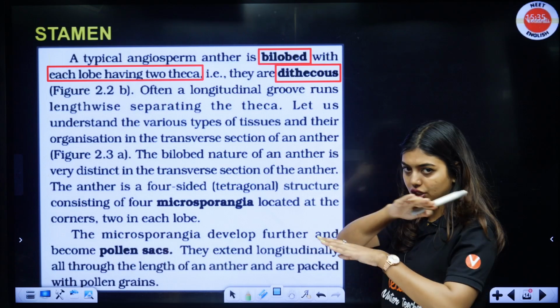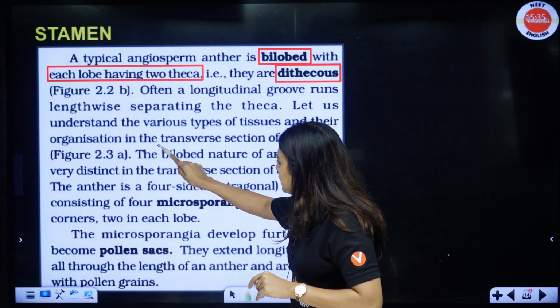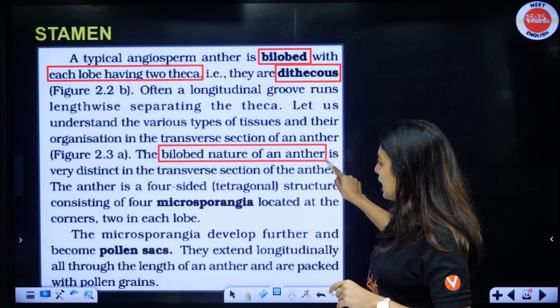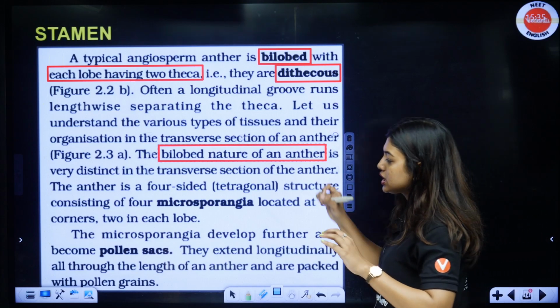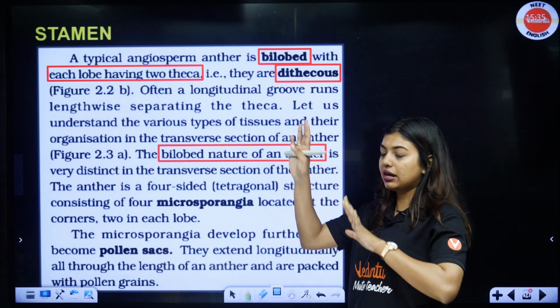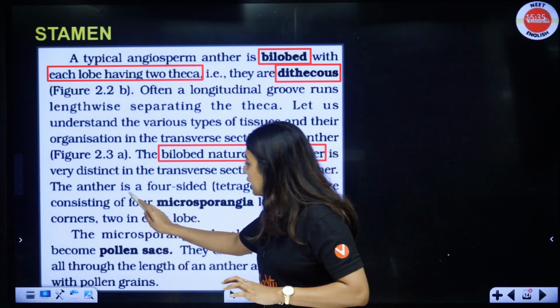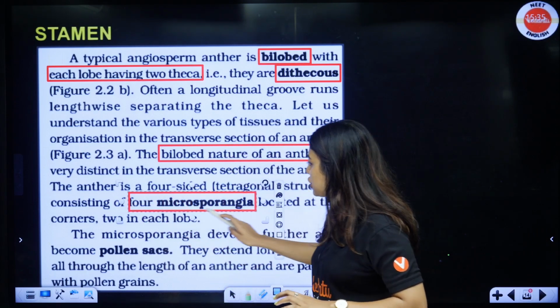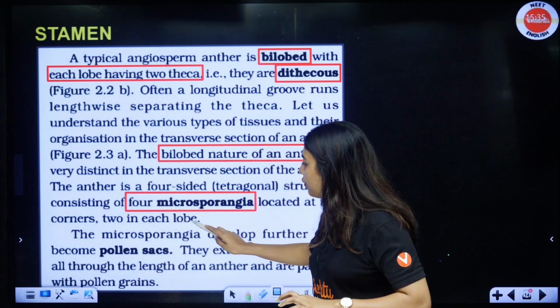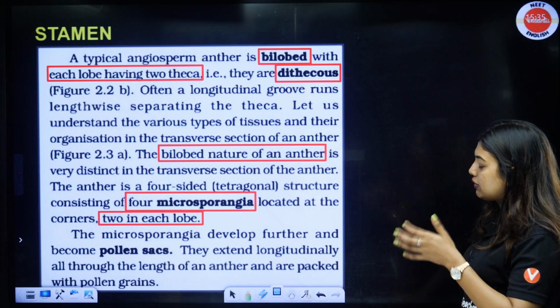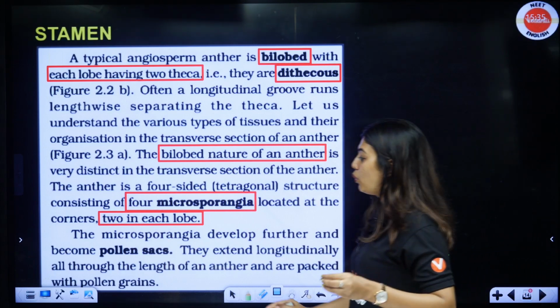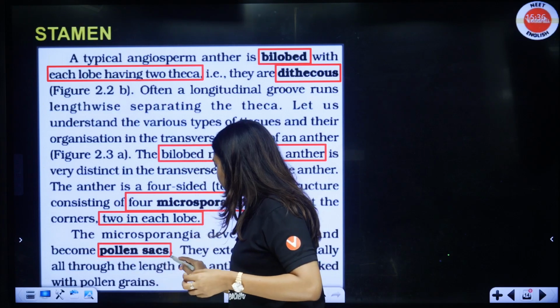In transverse section of the anther, the bilobed nature of the anther is very distinct. Anther is 4-sided, tetragonal in shape, tetrasporangiate also. So, they consist of 4 microsporangia located at the corner of each lobe, 2 in each lobe. The microsporangia develop further to become the pollen sac.